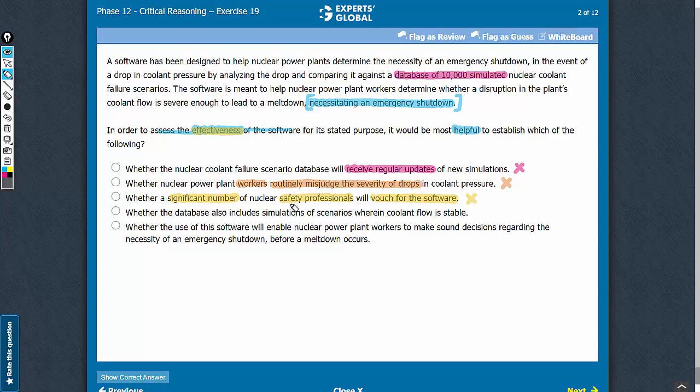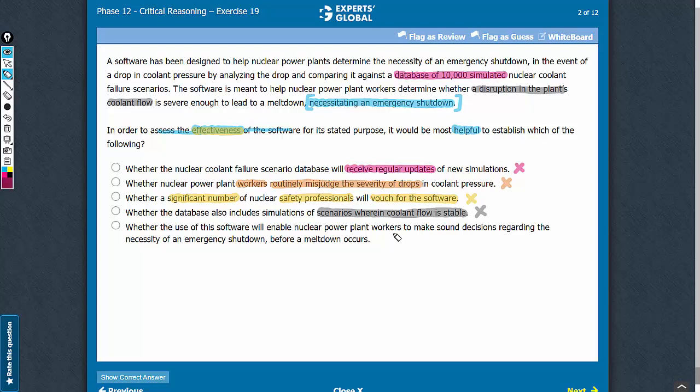Answer choice D. This answer choice talks about scenarios wherein coolant flow is stable, whereas the argument is concerned about scenarios in which there is a disruption in the plant's coolant flow. So knowing something about scenarios in which the coolant flow is stable has no bearing on the argument. So this answer choice is not going to help in assessing the effectiveness of the software. Let's eliminate it.